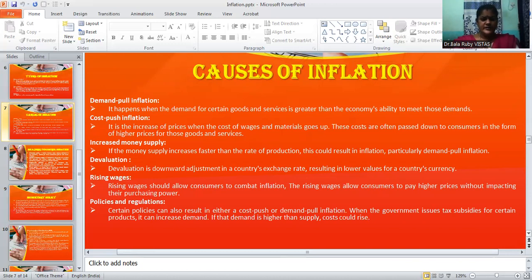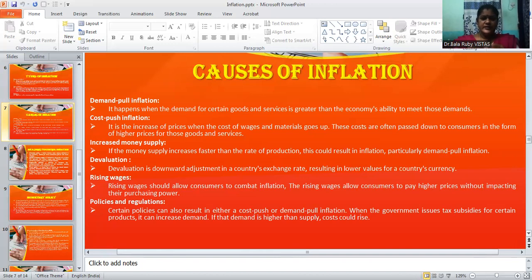Devaluation is a downward adjustment in a country's exchange rate, resulting in a lower value for the country's currency. And the next reason is rising wages. Rising wages allow consumers to pay higher prices without impacting their purchasing power.